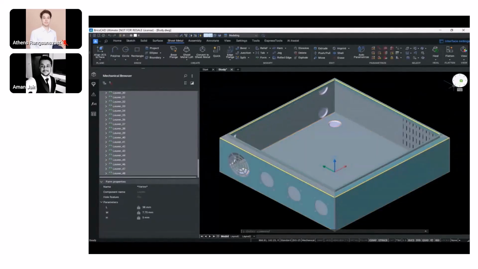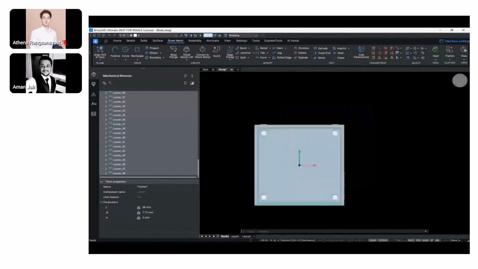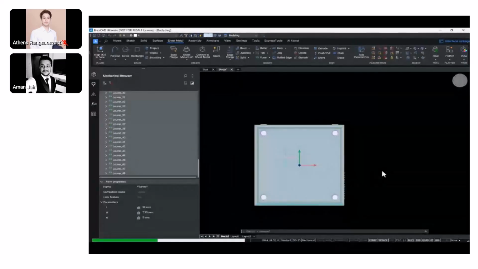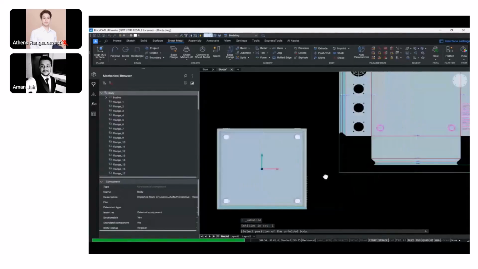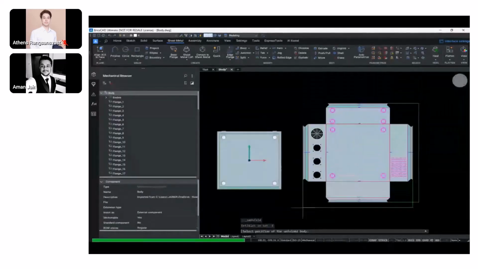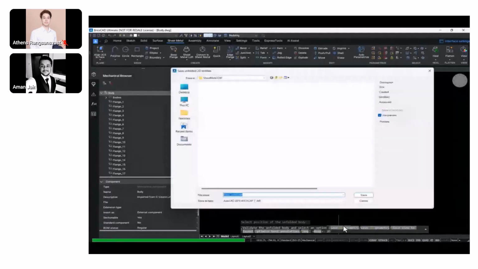And then finally, of course, the most important thing is whether we are able to unfold this entire body. Yes, we can do it. We can unfold this body completely. And the representations are as per design standards that are used in any of the companies. So let's say even for the form features that you can see, those are very accurate representations that we get for the louvers, for the other form features that are present, right?